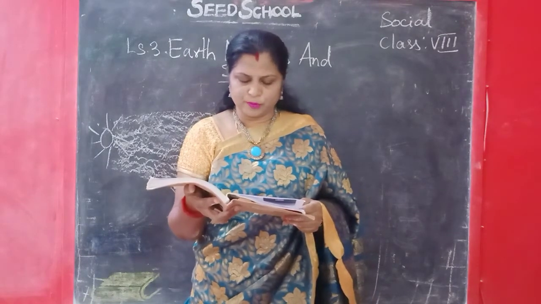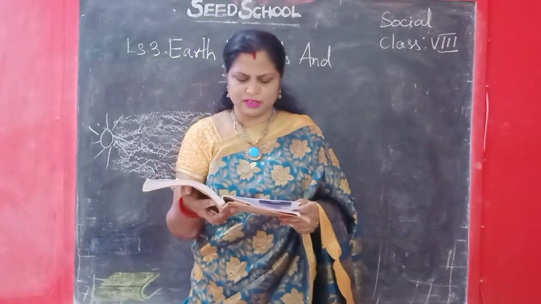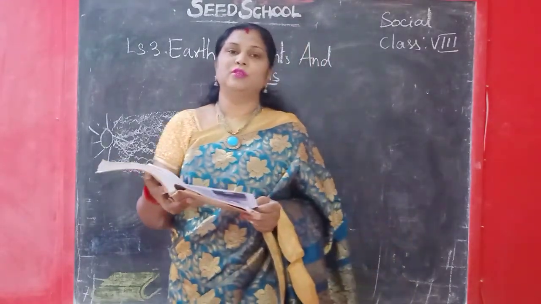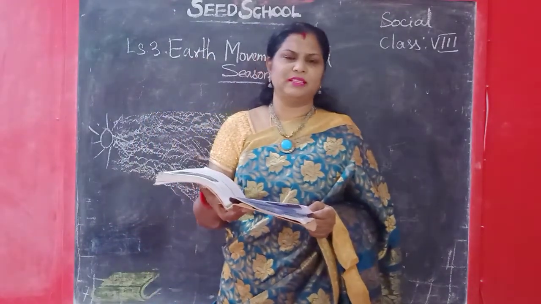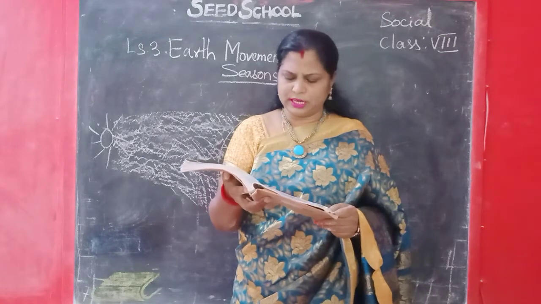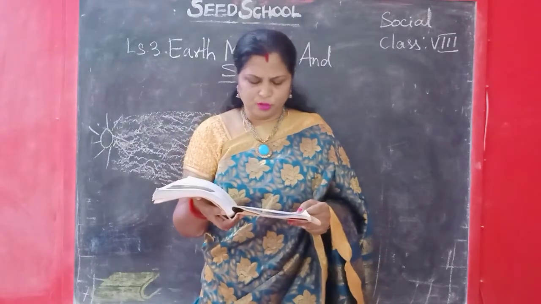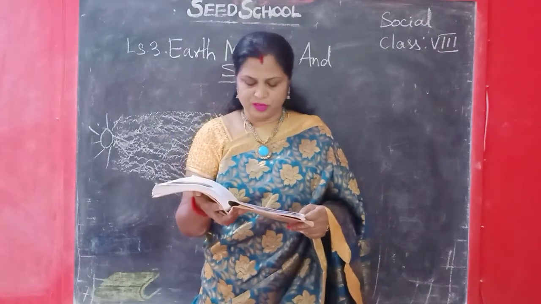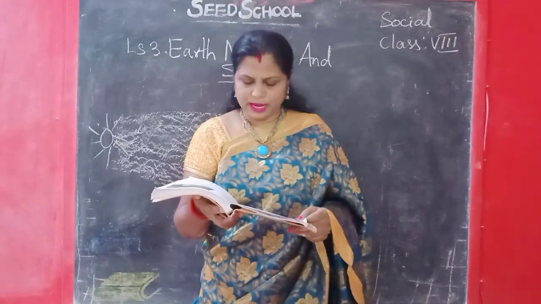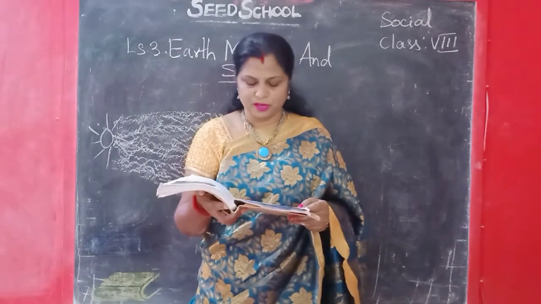A place which has 6 months of day and 6 months of night, even during the day, it gets very slanting rays of the sun. In the winter time they will get very slanting rays. The sun does not rise high in the sky but only stays just above the sunrise point, also called the horizon, so it never gets very hot. For 6 months it is freezing cold, so cold that an entire ocean, the Arctic Ocean, remains frozen throughout the year.